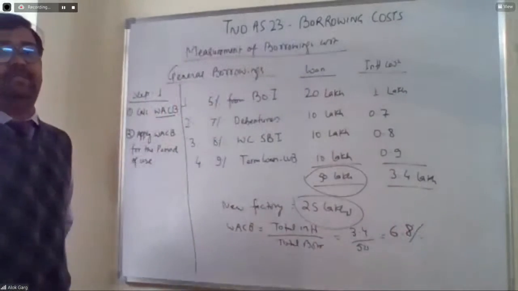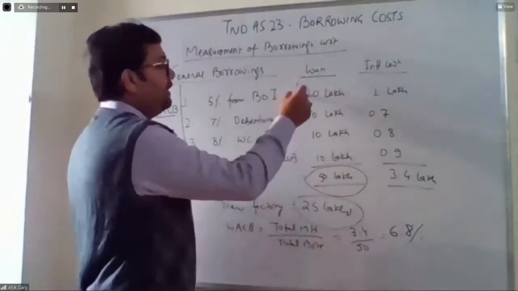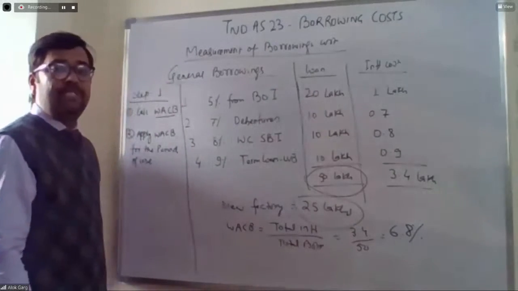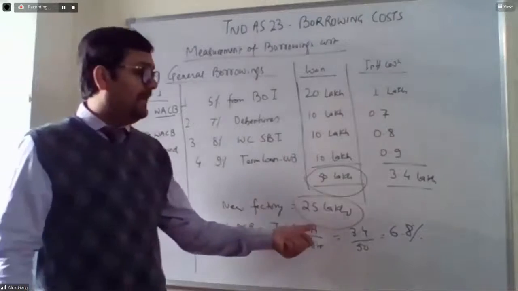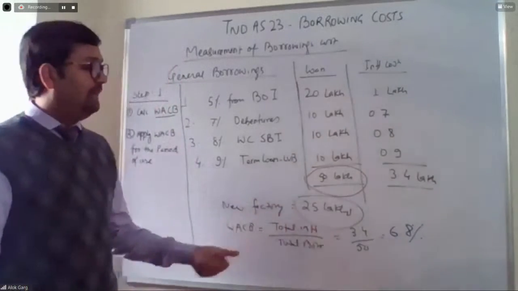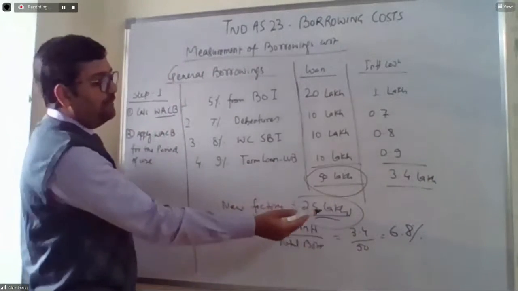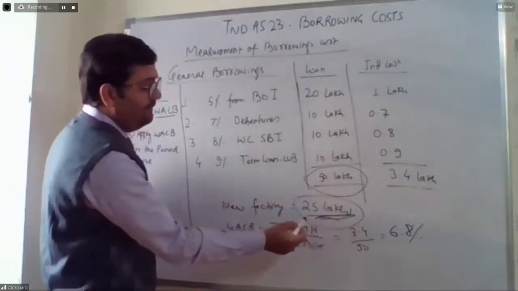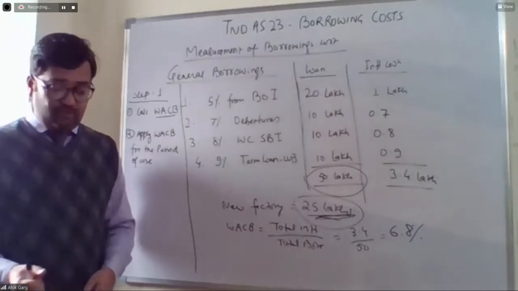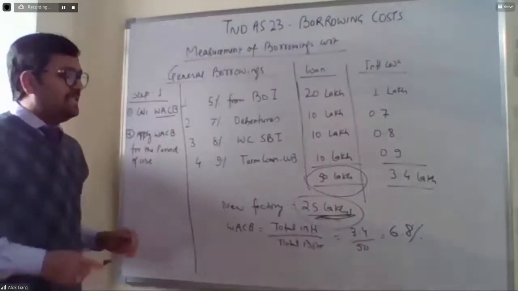So the weighted average cost is 6.8%. And for example, this 25 lakh rupees loan is outstanding in the next 2-3 years, till the time this asset has been constructed. So 6.8% will be applied on this 25 lakh rupees used from the borrowing and it will give you an interest cost. And that interest cost is going to be capitalized. So this was the concept.